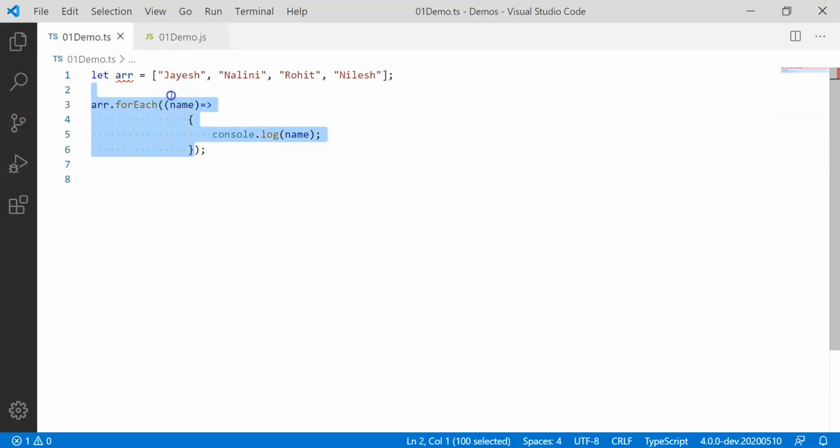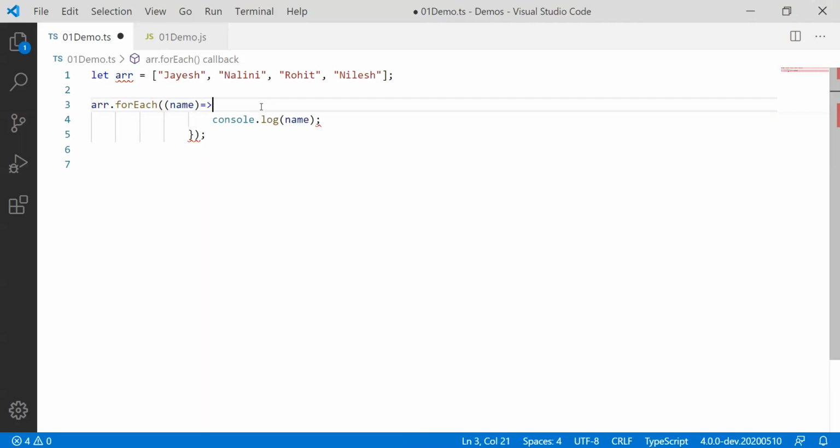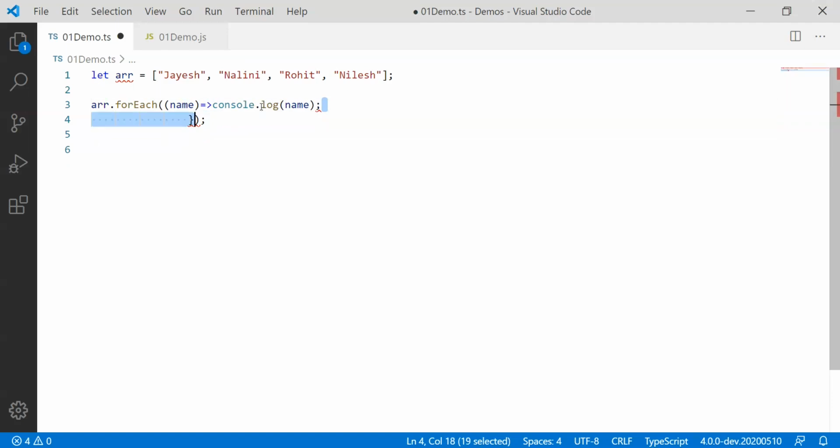Now this is a shorthand syntax that we have. But what will happen if there are multiple parameters? If there is only one parameter, you don't need to have these brackets even. If there is only one statement, you can just ignore those curly brackets that we have. Do I need these round brackets as well? You don't need these round brackets, and you can make it even shorter by removing those brackets. So forEach, and then there is a function which takes a name parameter, and then we'll have console.log, and the name parameter will be printed on the console.